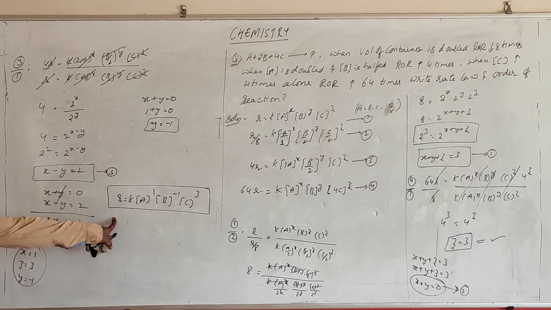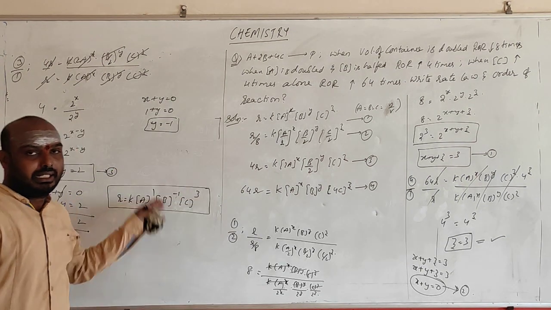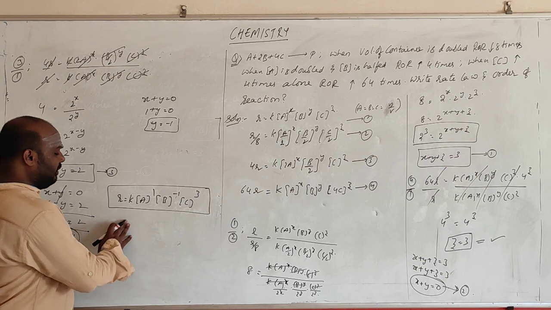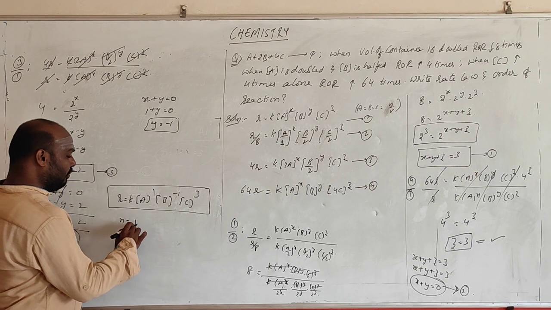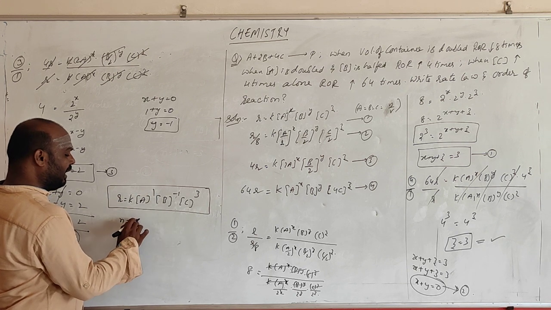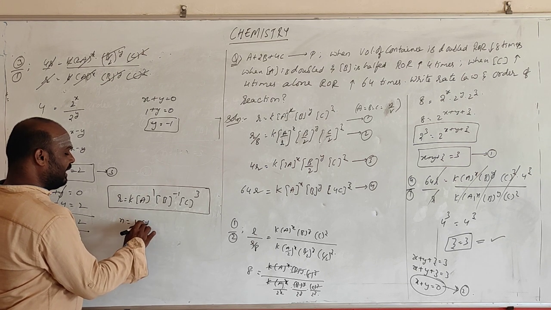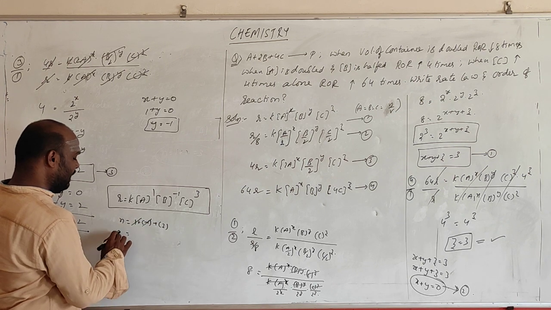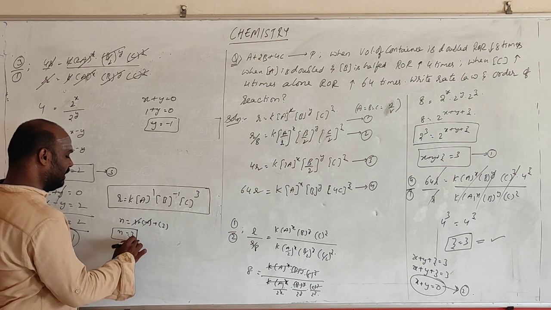Okay, I hope that you have understood. I think that you are understanding all this pattern. Simple mathematics, algorithm. Right. So if you go for the order, then it is equal to x plus y plus z, right? 1 plus minus 1 plus 3. So whatever this will be cancelled and order will be equal to third order.